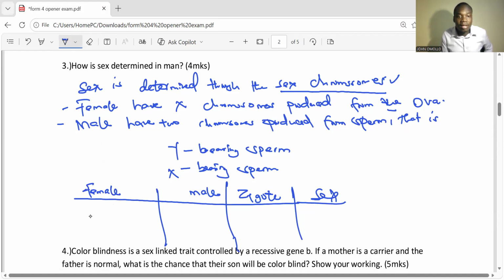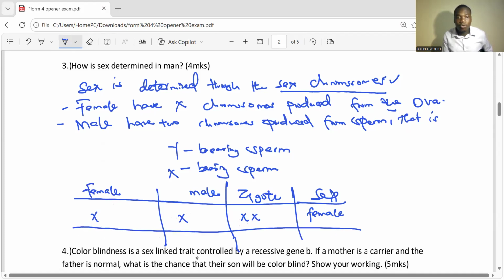So what happens is that when the female produces X here, we're going to have the X from the male. The zygote formed here is XX. And when there is XX, the sex now becomes female. Are you seeing the way we are determining? That is the first one. Remember, the sperm bears 2.